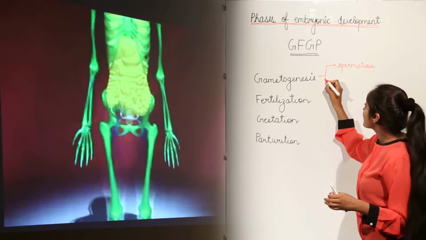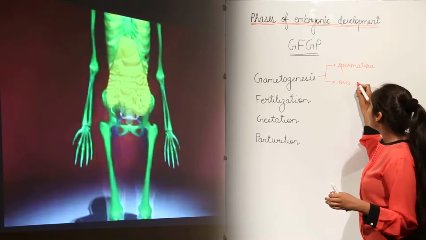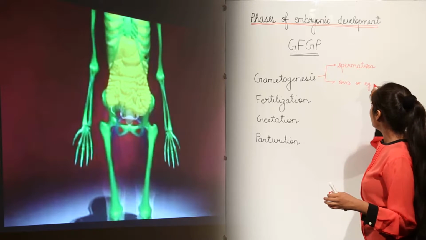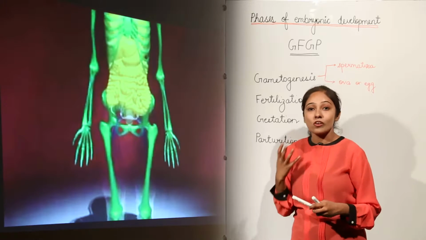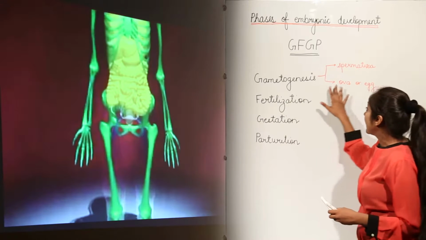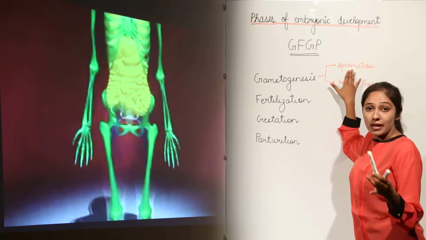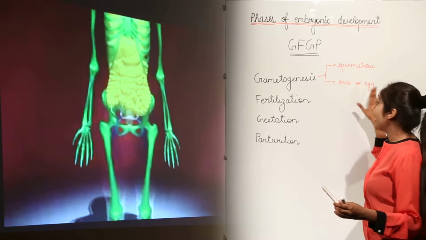In females, we call them ova, or egg. Gametogenesis is a process by which the gametes of our body are made: spermatozoa in males, and ova or egg in females.